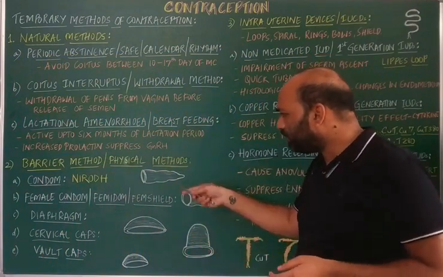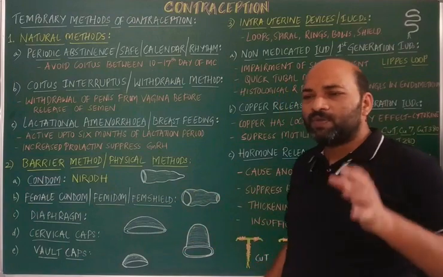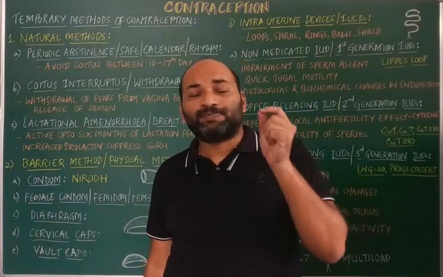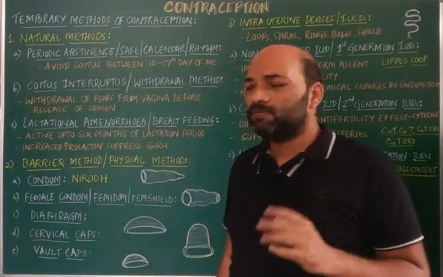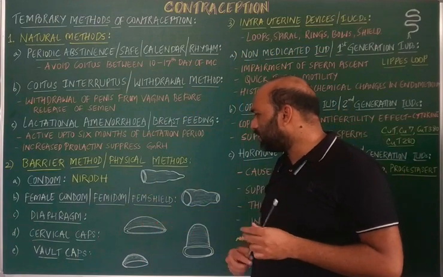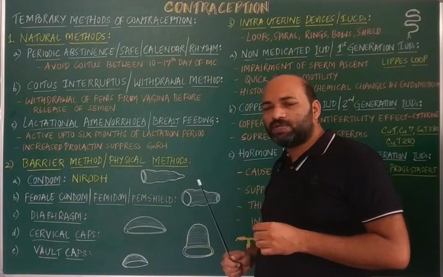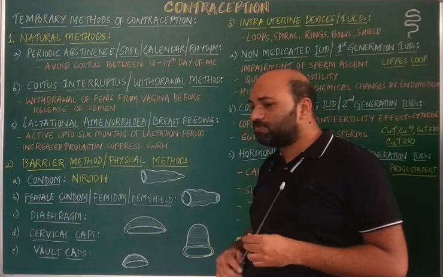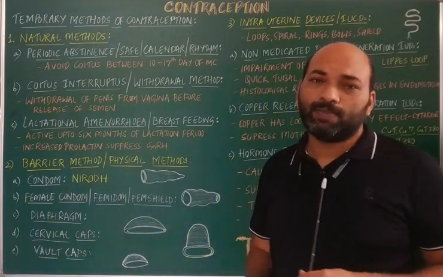And all these five different barriers provide privacy to the user. Among the five, the condom and female condom are to be used single-use, whereas the diaphragm, cervical caps and vault caps can be reusable.